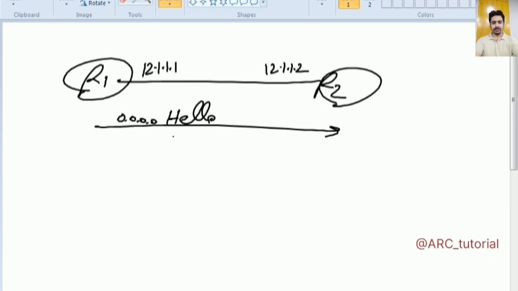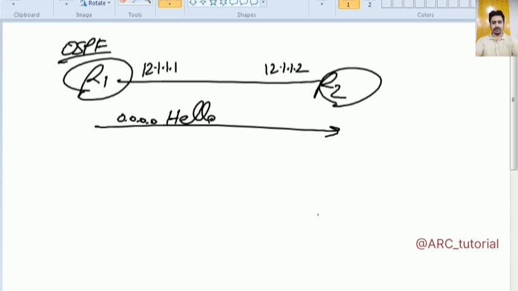You first enable OSPF on R1. Once you enable OSPF on this interface, it immediately starts sending hello packets. But because it hasn't received any hello packet from any neighbor, inside the neighbor router ID field it will specify 0.0.0.0, and then it will send this hello packet in the direction of R2.